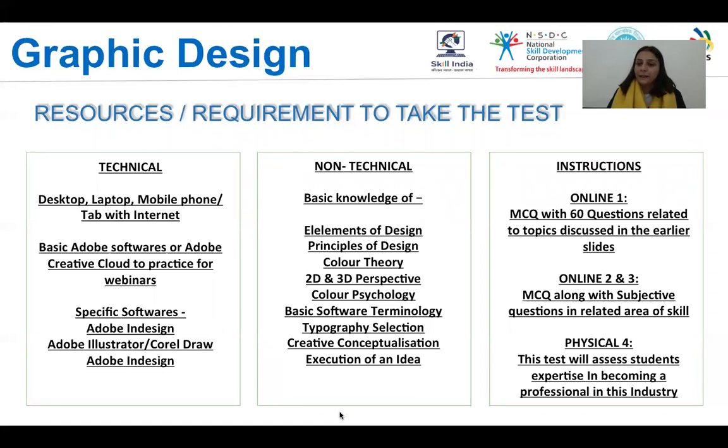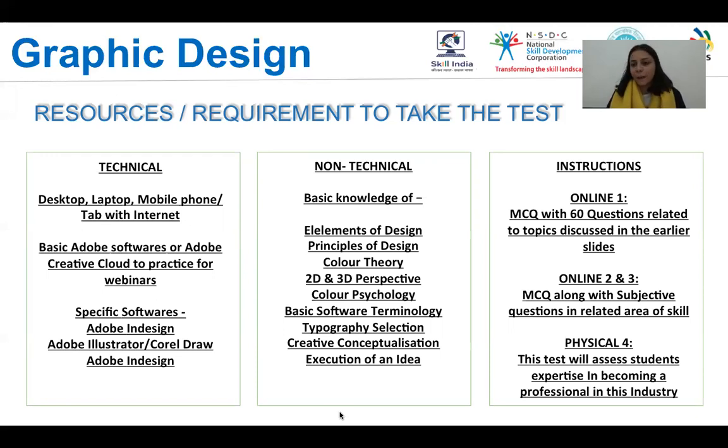The non-technical aspects of this examination will be that you will need to have elements of design and principles of design well versed. You will also need to be able to put color theory into practice, two-dimensional and three-dimensional perspective and its understanding, basic software terminology, typography or font selection, creative conceptualization, and being able to effectively execute an idea